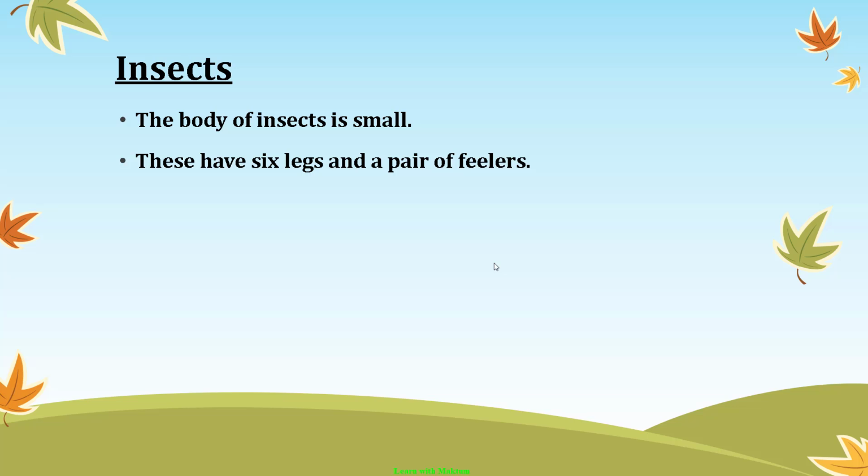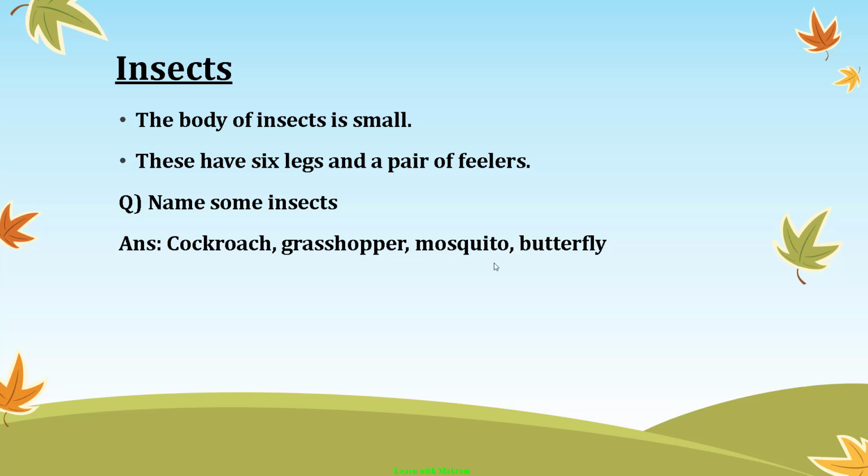So insects have 6 legs and a pair of feelers. What are these feelers? I will show you in the picture. The question here is name some insects. So the answer will be like cockroach, grasshopper, mosquito, butterfly. These are some examples for insects.